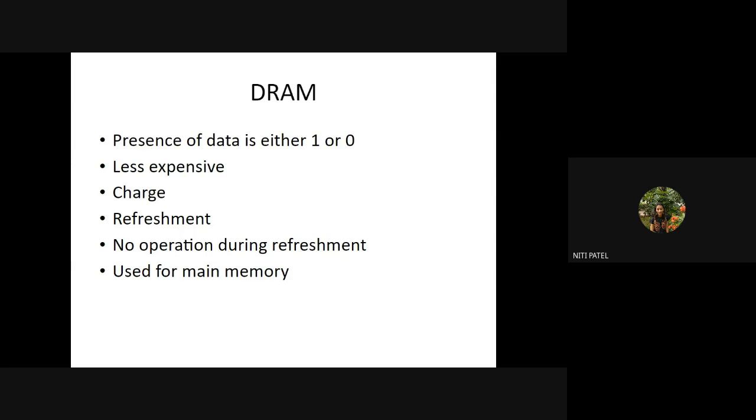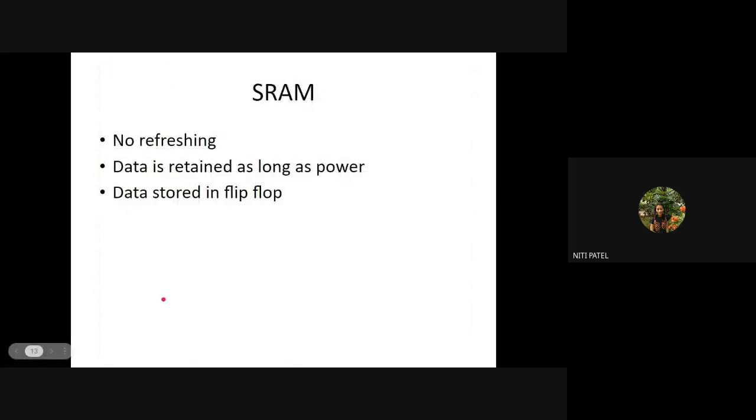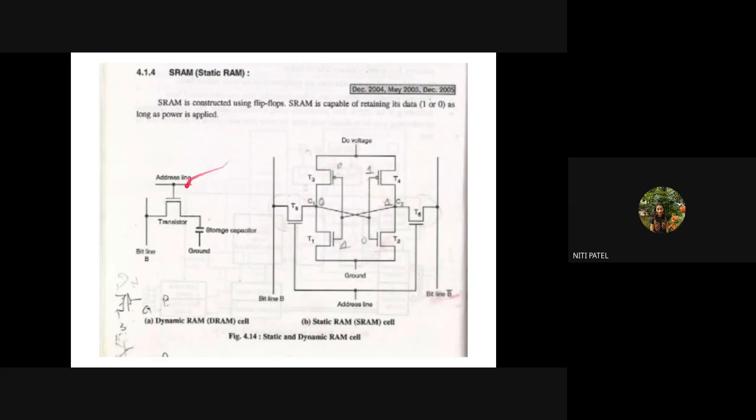Now, when it is DRAM, we have to do this refreshment. What is this refreshment? Whenever the refreshment is done, no operation is performed. Neither read nor write is done. It is used for which type of memory? Main memory. Now, in DRAM, the data is not stored in a flip-flop. The data is stored in the form of a charge. If the charge is there, that means the data is 1. If there is no charge, that means the data is 0.